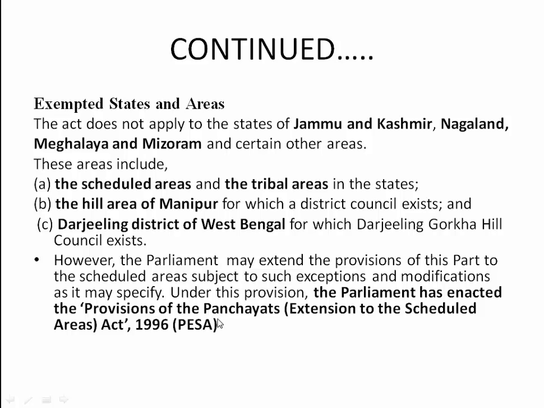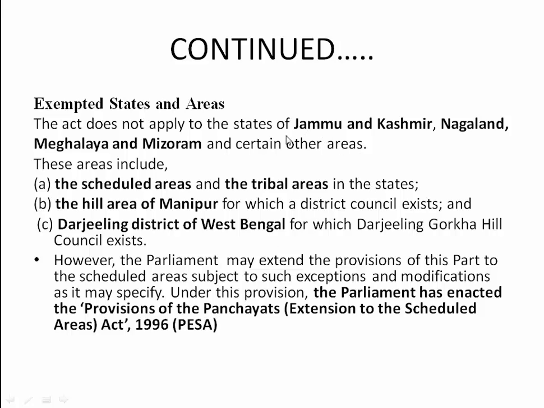So the next one is exempted states and areas. See, the 73rd Amendment Act 1992 does not apply to some states.